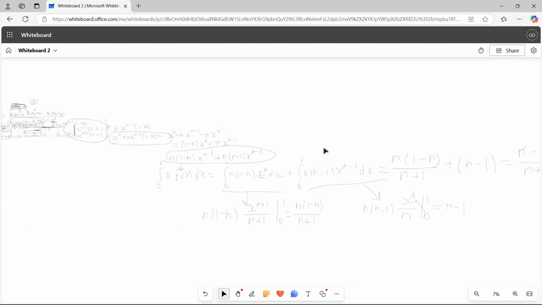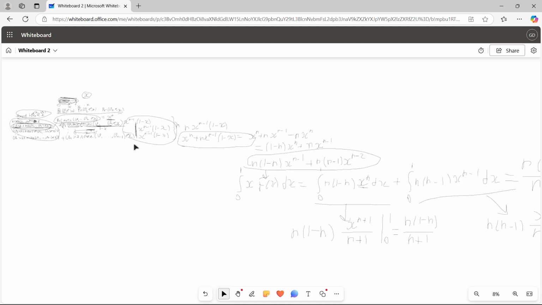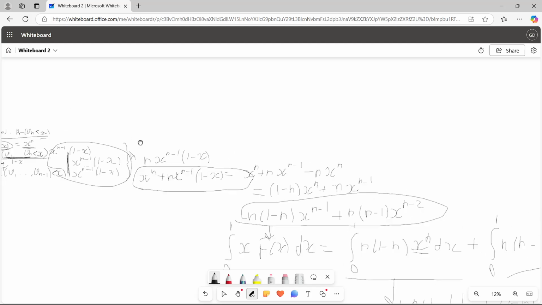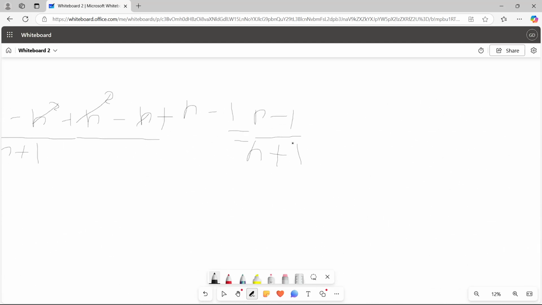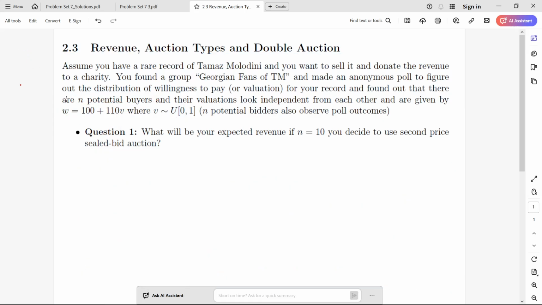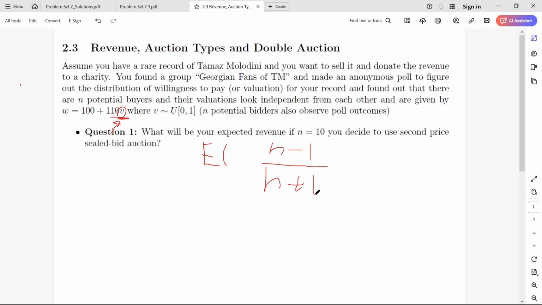So the expected value of the second highest value is n minus 1 over n plus 1. Moving back here, we know that the expected value of this, the price they pay, is n minus 1 over n plus 1.